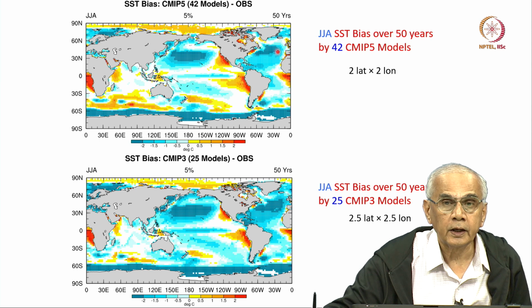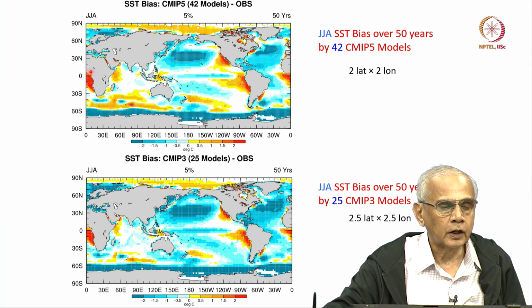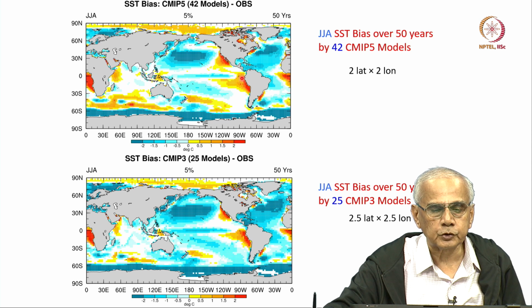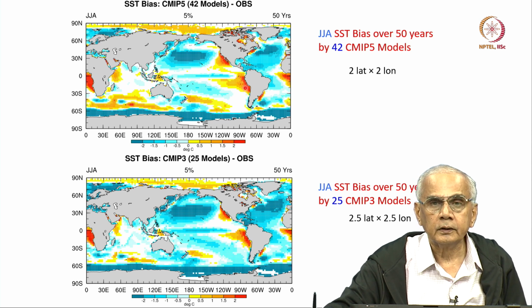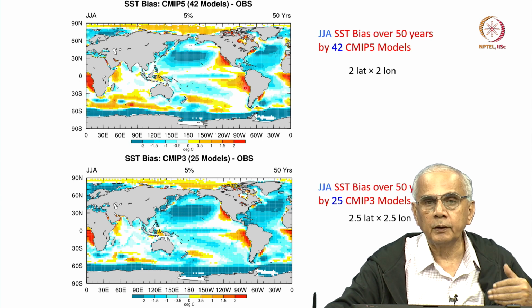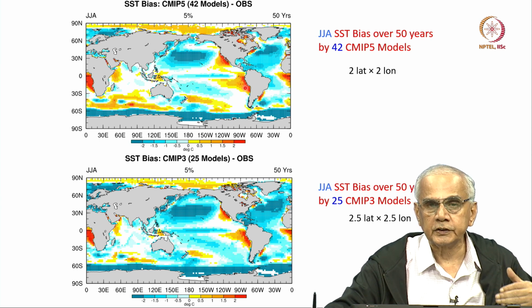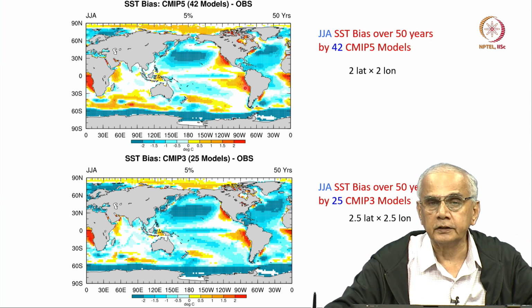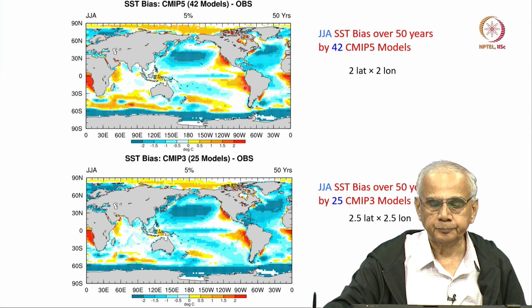In addition, you also see that along the west coast of Africa and the west coast of South America, there is a warm bias. That is, the model predicted sea surface temperature is larger than the observed.